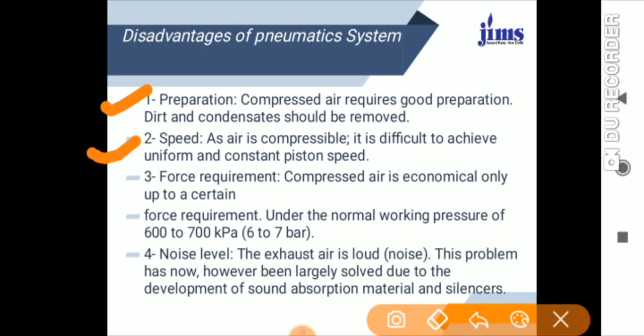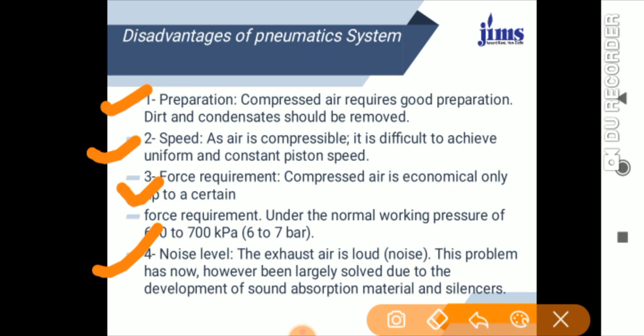Then speed. As the air is compressible, it is difficult to achieve a uniform and constant piston speed. Then force requirement: compressed air is economical only up to certain force requirements, under the normal working pressure of 600 to 700 kPa, which is nearly 6 to 7 bar. And then the noise level. The exhausted air is loud, meaning noisy. However, this problem has now been largely solved due to the development of sound absorption material and silencers.